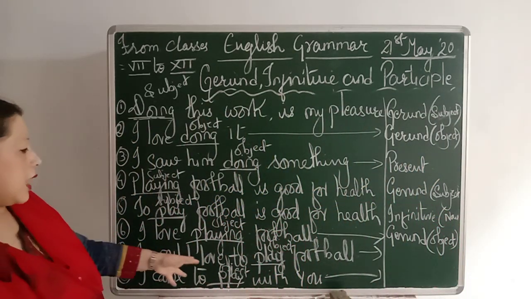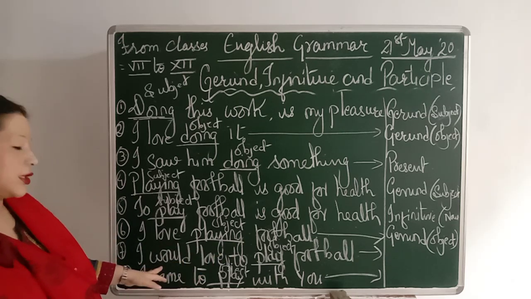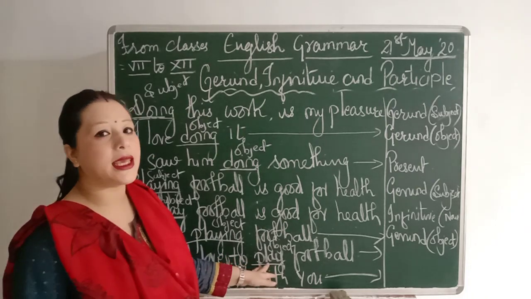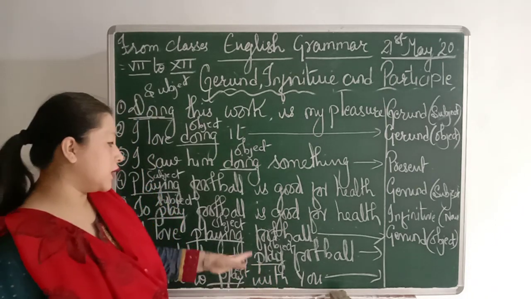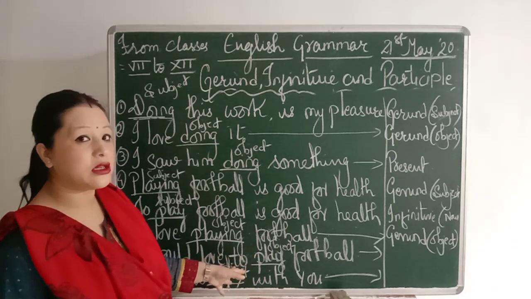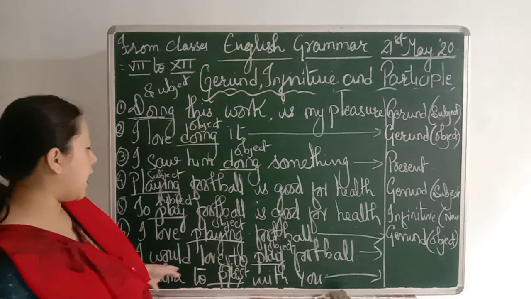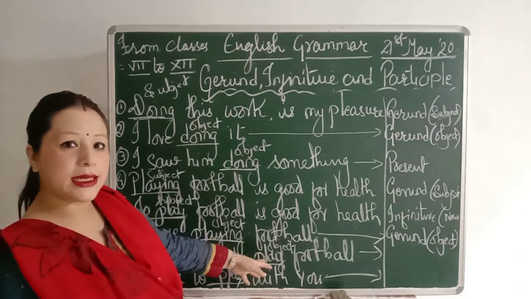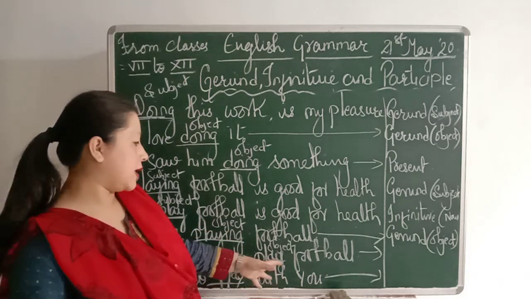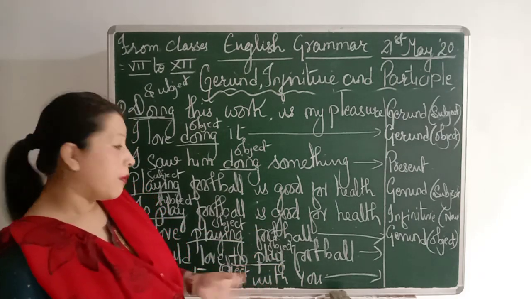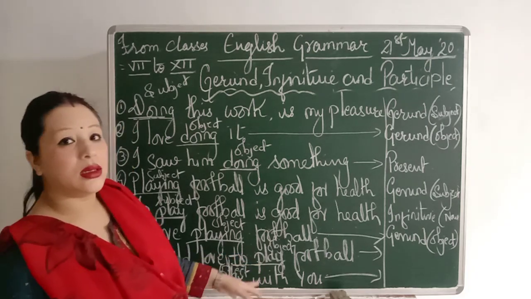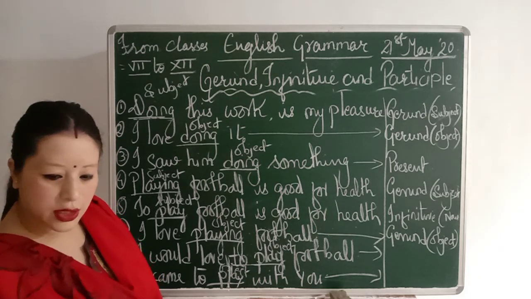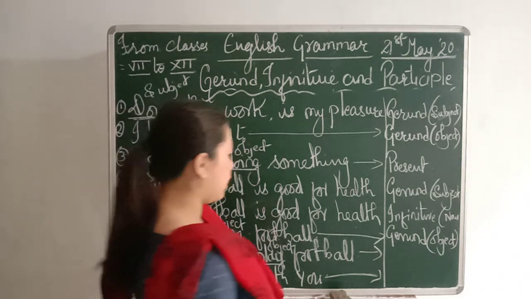Next, I would love to play football. Now here, students, see the sentence. I would love to play football. Just a verb is here, play. There is no ing, there is no gerund word. In front of play, you find an infinitive word, but no gerund. So here it is an object sentence. To plus verb, that is play, becomes an infinitive. But which type of infinitive is this? Is it a noun infinitive, adjective infinitive, or adverb infinitive? So here it is an adverb infinitive.